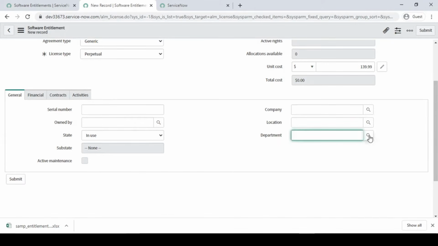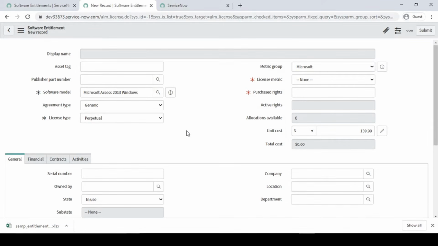Let's say this is for the finance department. If the sales department comes to the picture and says, hey, you have a license, please allow me to install it, the finance department will say no, because this comes under their budget. So that is the kind of categorization: this license belongs to which location, which company, and which department.